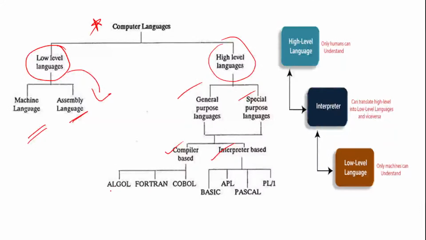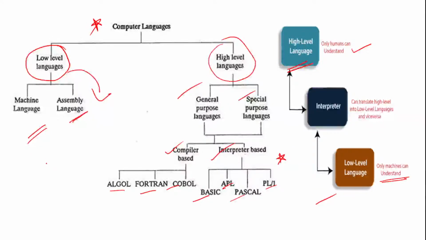Compiler based languages include Algol, Fortran, COBOL, Basic, APL, Pascal, PL. These are languages which are used either in the form of compiler or interpreter. So if you see computer languages in the easiest form, high level language is what only humans can understand, and low level language is what only machines can understand.